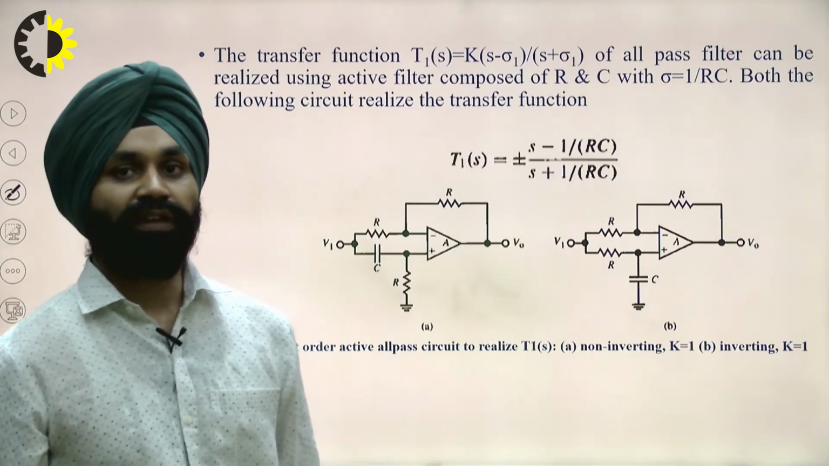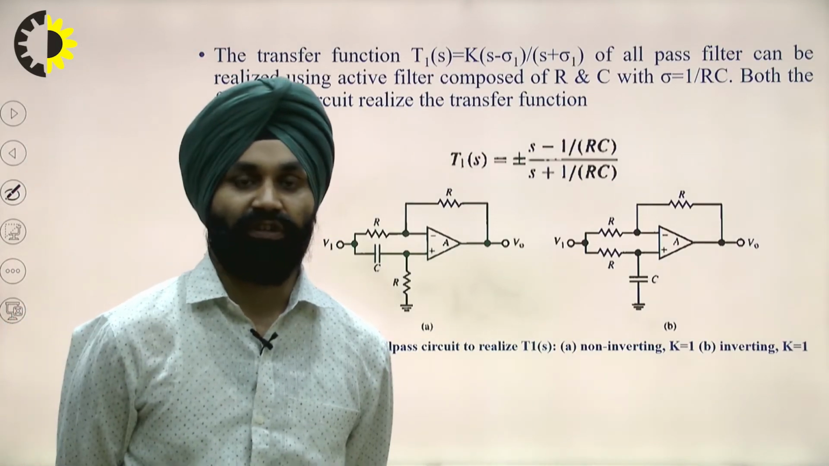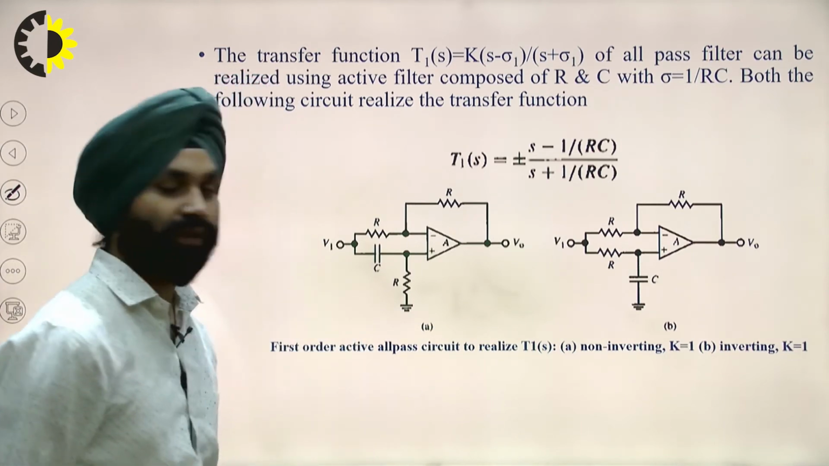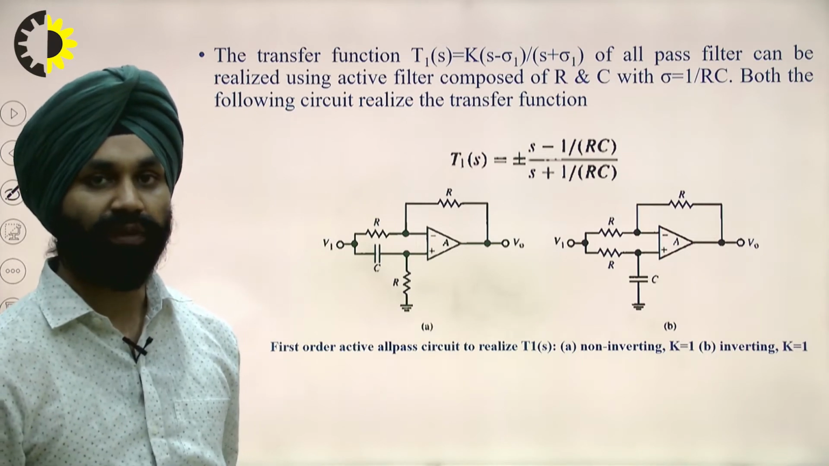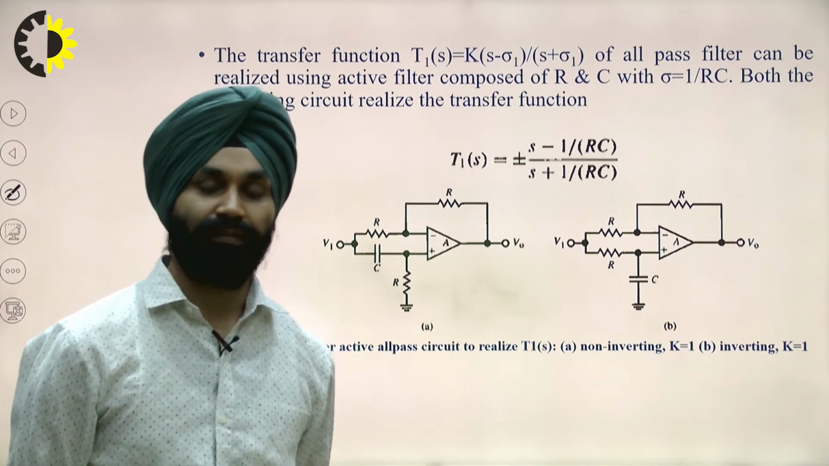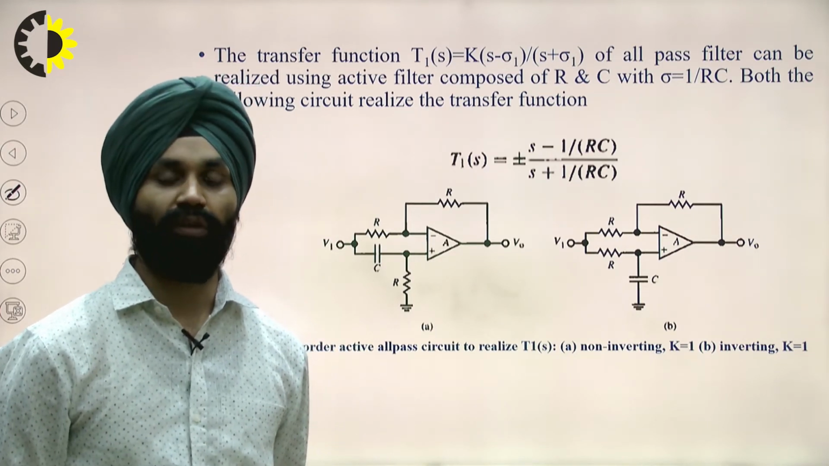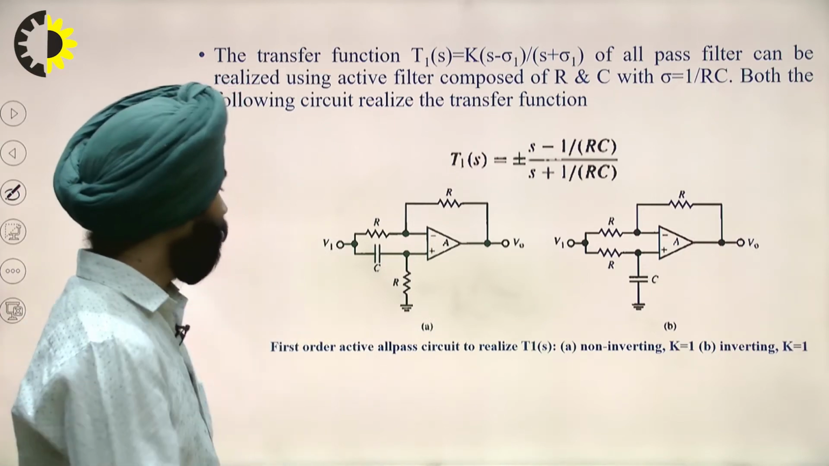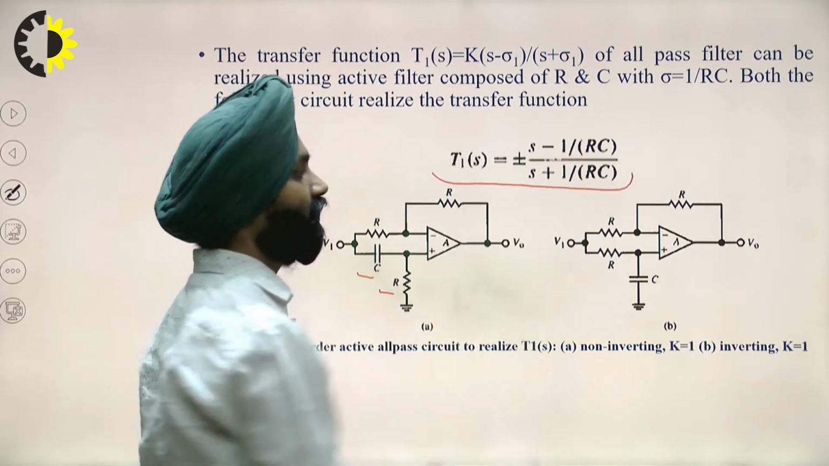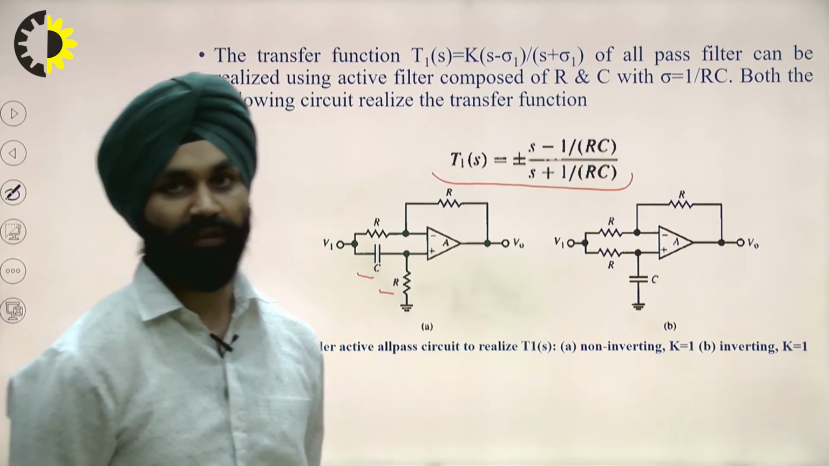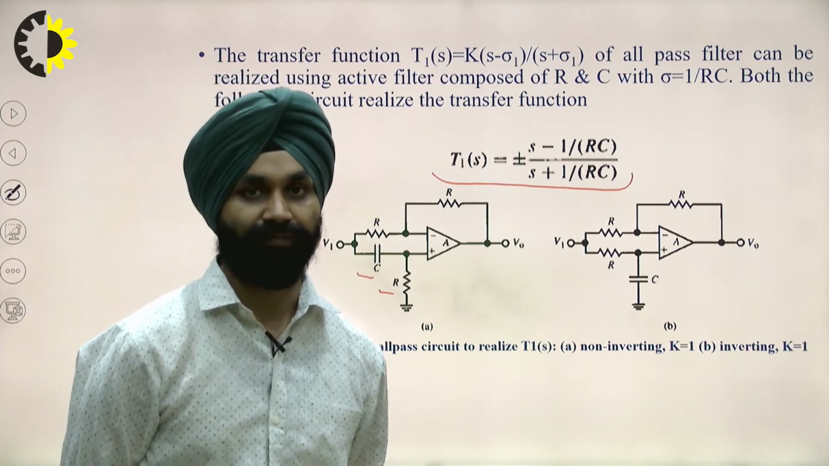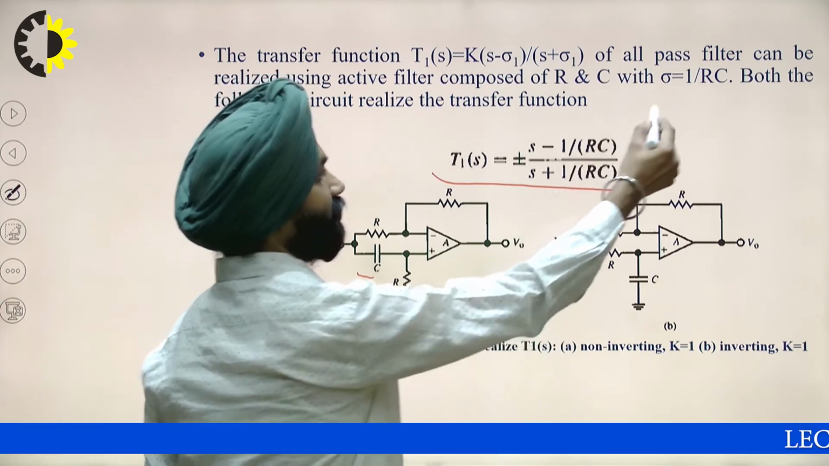So how can we create this with real components? We have two ways to create this all pass filter. We know that the all pass filter can be created in the inverting mode or the non-inverting mode. Now we can take RC components such that it can give a transfer function equivalent to (s minus psi1) upon (s plus psi1). Here psi1 is 1 by RC.